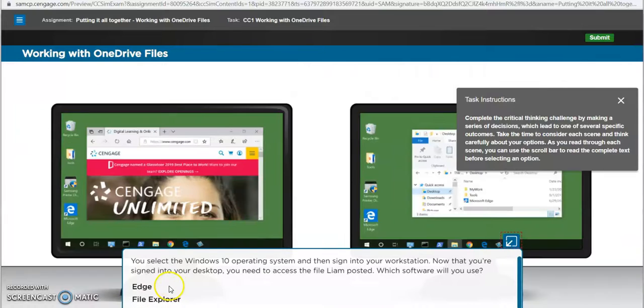So let's say I choose Windows 10. Then you're going to read again, and then which button tells you the right answer. Will you be using File Explorer or Edge? One of them is a browser for the internet, and the other one helps you find files that you have saved. So you're going to continue to go through all of these tasks until you finish.